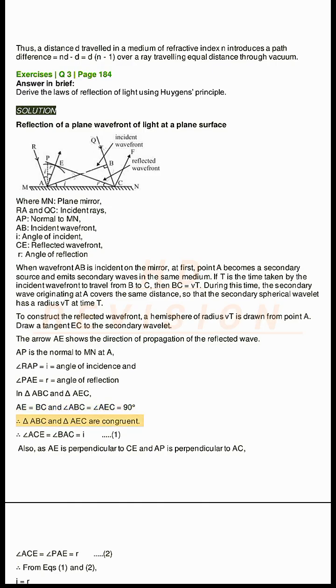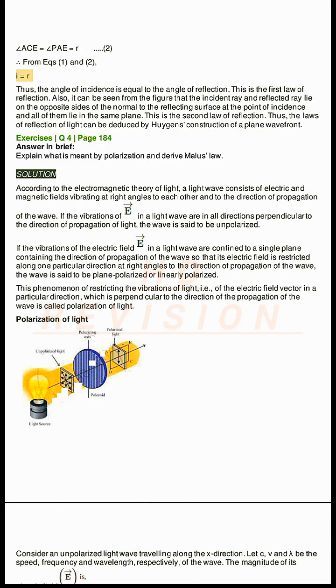Therefore triangles ABC and AEC are congruent. Therefore angle EAC = angle BCA = i. (1) Also, as AE is perpendicular to CE and AP is perpendicular to AC, angle EAC = angle PAE = r. (2) Therefore from equations 1 and 2, i = r.